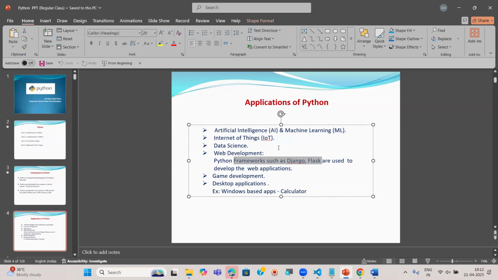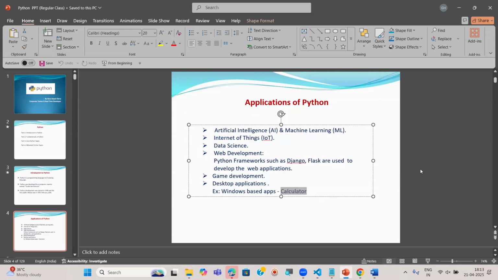So there is one more reason why Python is becoming very, very popular. Python also supports game development. So for game development purposes also we use Python. And Python is also used for desktop applications, means we can design Windows-based applications. Like I said, calculator, calendars, clock, something. There are so many apps in operating systems like Windows. Such types of apps also we can design using Python.